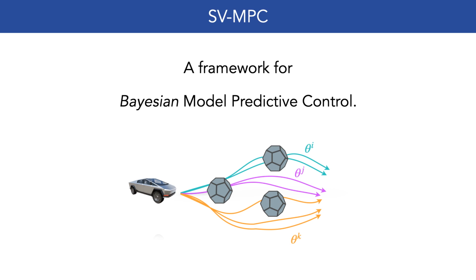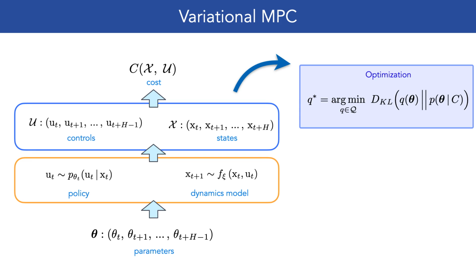We propose a new framework for Bayesian model predictive control, SV-MPC, for optimizing over complex multimodal control policies. We formulate model predictive control as a variational inference problem over a sequence of decision parameters. Given a family of policies and a dynamics model, these parameters define distributions over predicted state and control trajectories, along